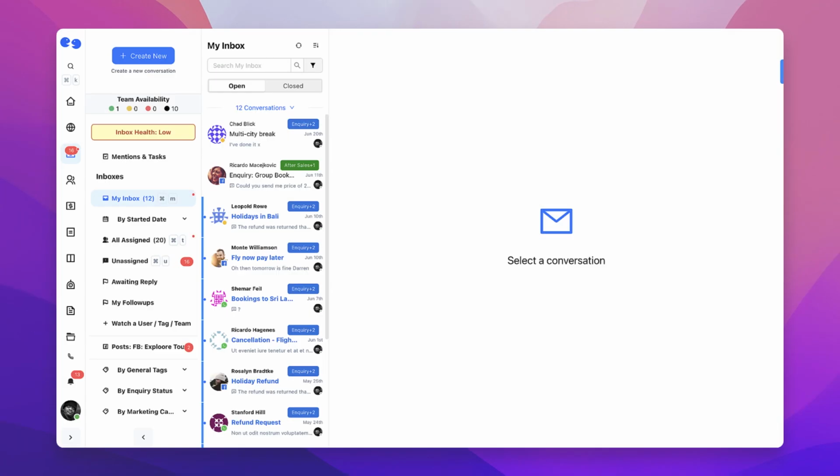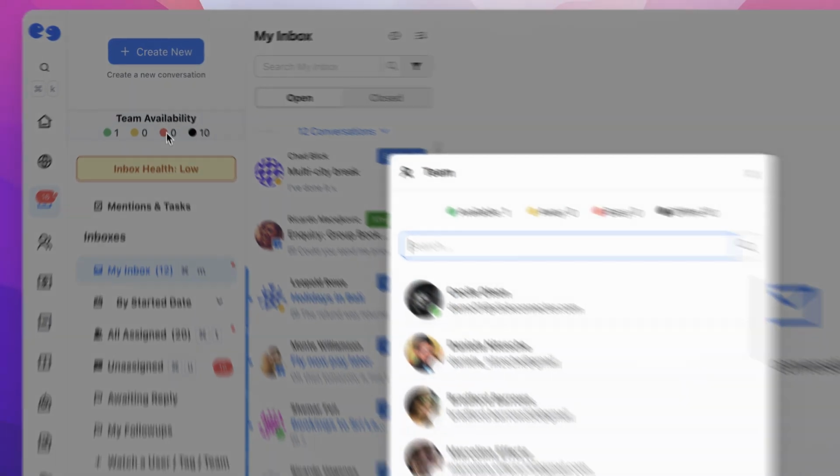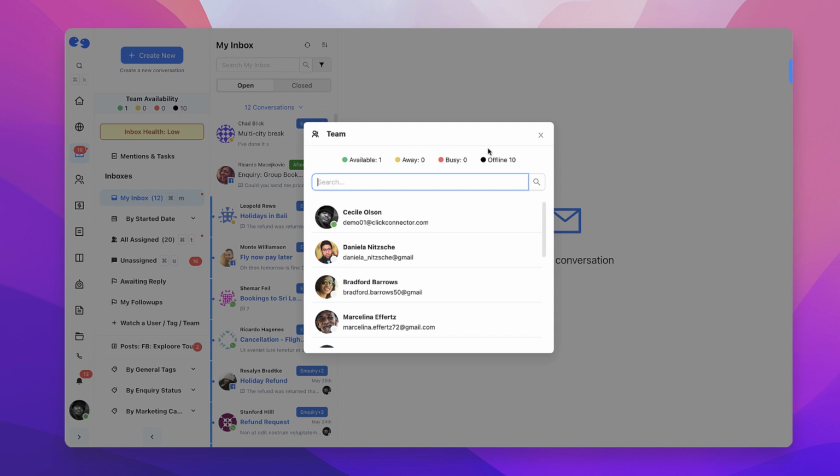You always have to make sure that your team is online and available to reply to customers. You can use the Team Availability widget to quickly understand how many agents are currently available to reply to messages.